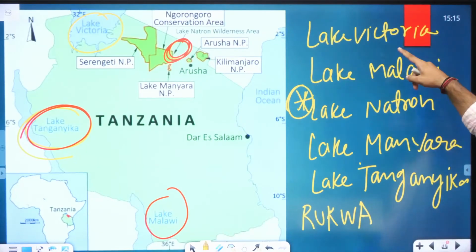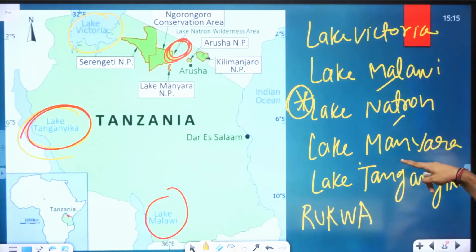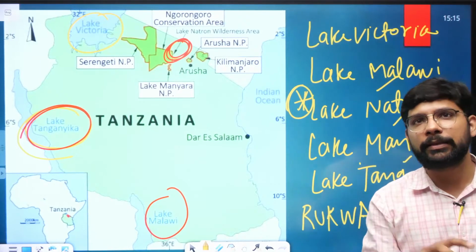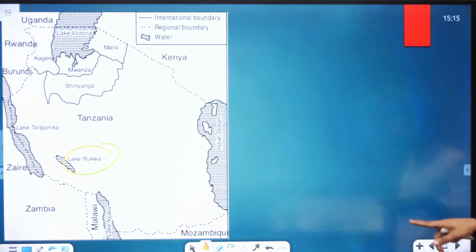So we focused on Lake Victoria on the eastern side, Lake Malawi, then Lake Natron, then Lake Manyara, Lake Tanganyika and Lake Rukwa. These are the important lakes in Tanzania that we focused on. After that we focused on Lake Rukwa, that's specifically in Tanzania.